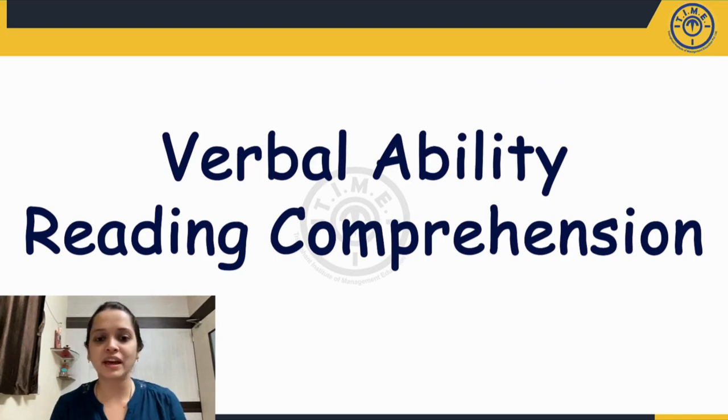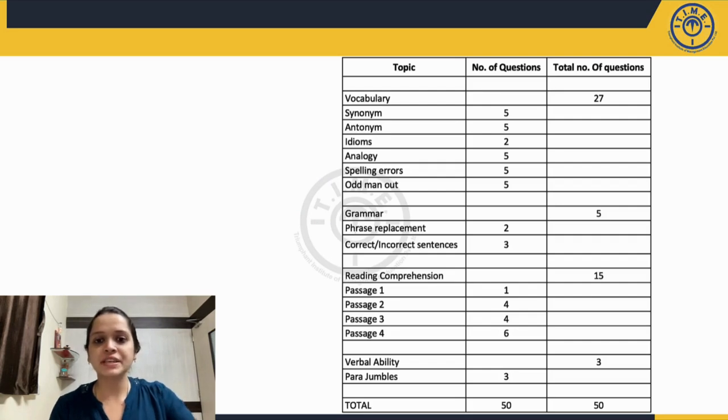So let's look at the analysis of the verbal ability reading comprehension section. As we see here, it comprised 50 questions. The topic wise breakup and the number of questions, the breakup of all of them is given here. This particular section, the VRC section, this time was predominantly a reading comprehension and vocabulary dominated section. As we see here, there were a total of 27 questions on vocabulary with synonyms, antonyms, idioms, analogies, spelling errors, and odd man out type of questions.